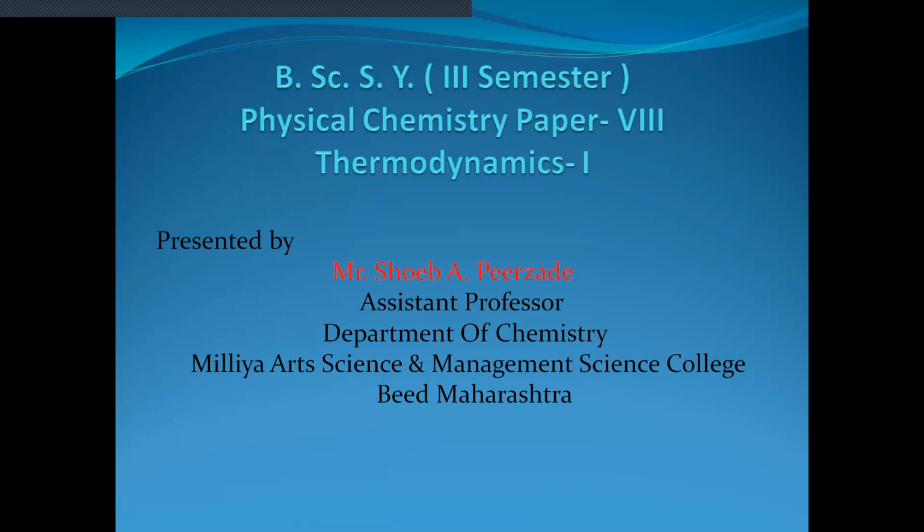Friends, in the last lecture, we have seen different concepts in thermodynamics. We have seen what is meant by system, surrounding, and boundary, then types of system: open system, closed system, isolated system, homogeneous system, heterogeneous system, etc. Then we have seen extensive and intensive property. And then we have seen the types of process.